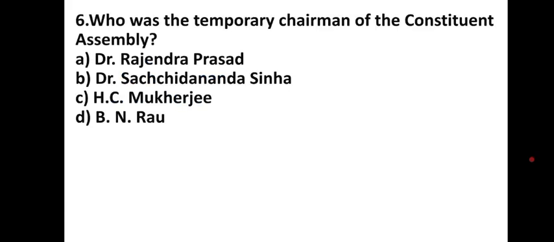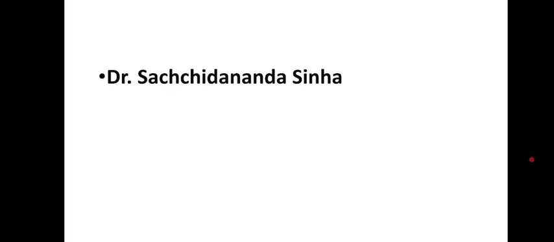November 26 is Constitution Day. Who was the temporary chairman of the Constituent Assembly? Dr. Rajendra Prasad, Dr. Sachidananda Sinha, H.C. Mukherjee, B.N. Rao.